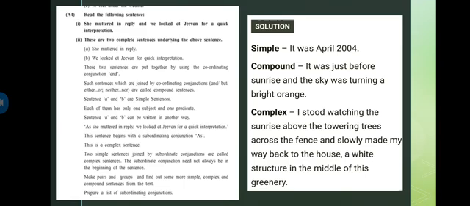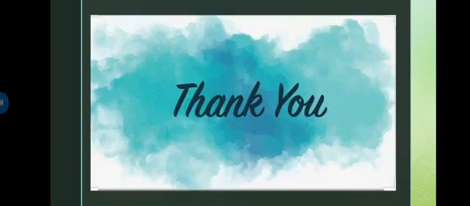For that, the example: it was April 2004. Now when we talk about compound sentences: it was just before sunrise and the sky was turning a bright orange. Then comes the complex sentence: I stood watching the sunrise above the towering trees across the fence and slowly made my way back to the house, a white structure in the middle of the greenery. So I hope you must have understood.